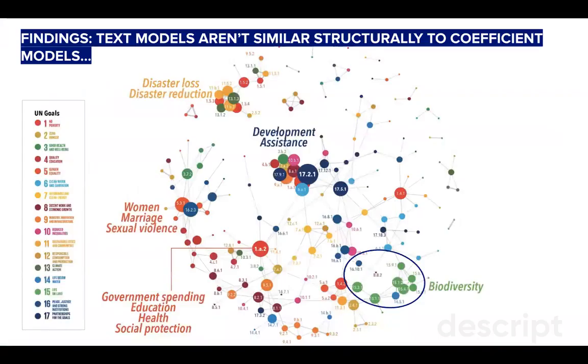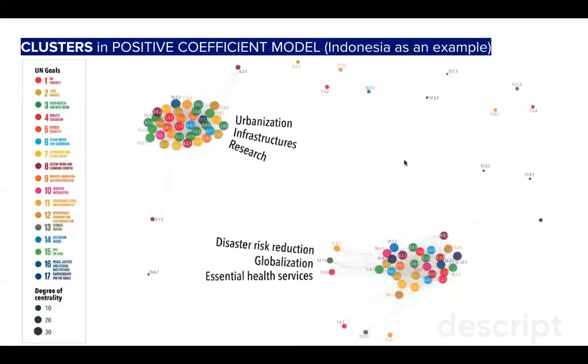To illustrate one of the findings, we can see that the text model is dissimilar to the coefficient model. Here, let's focus on the shape and subgrouping of the network. Everything is somewhat connected with many subgroups, and biodiversity seems to be an individual cluster in the text model. However, in our coefficient model, we can see indicators are now split into distinct subgroups. And biodiversity is not an individual theme in any of the subgroups, but now looks like it's pervasive throughout two distinct clusters.